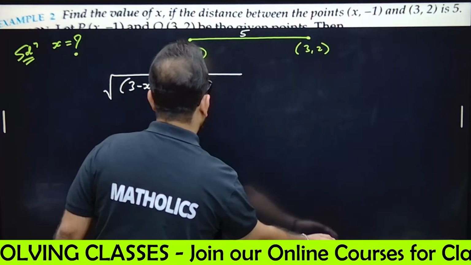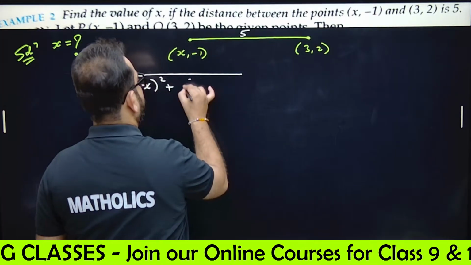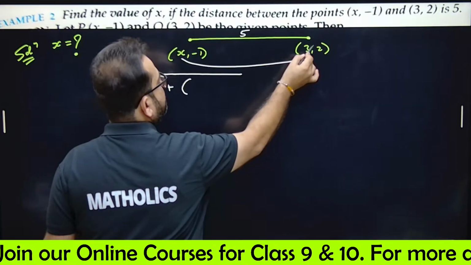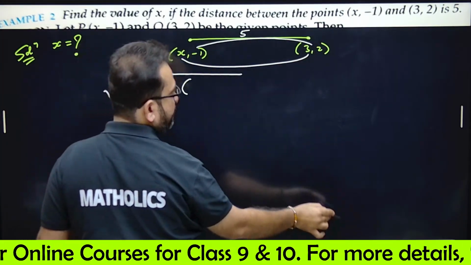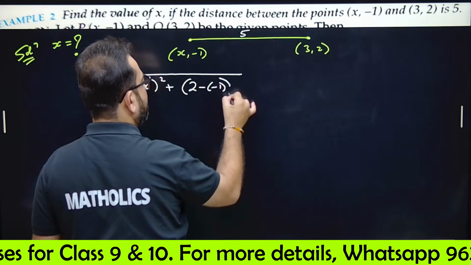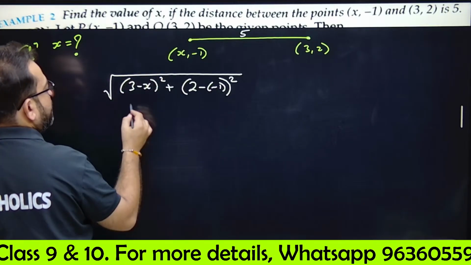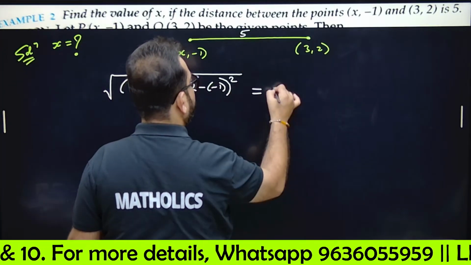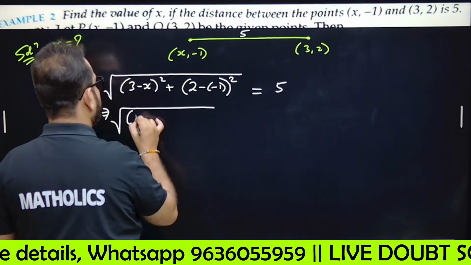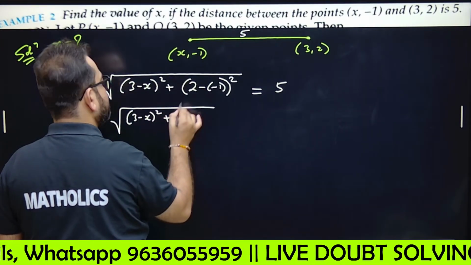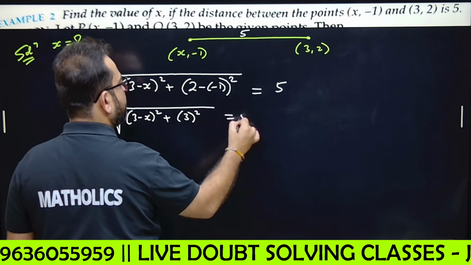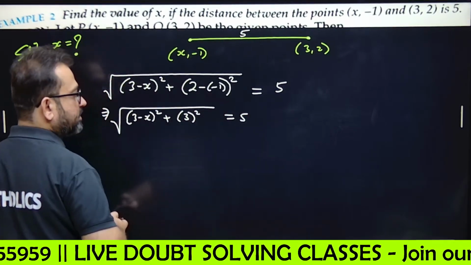Okay, how? See. You are comfortable with 3 minus x. Now this is 2 minus minus 1, that means 2 minus minus 1 and its whole square. And this distance is equal to what? 5 units. Start solving. Under root, it will be (3 minus x) whole square plus 2 plus 1, 3 whole square equals 5. Minus minus is plus, so 2 plus 1.